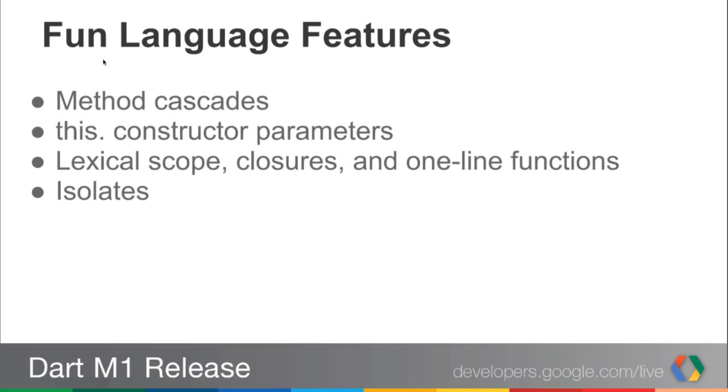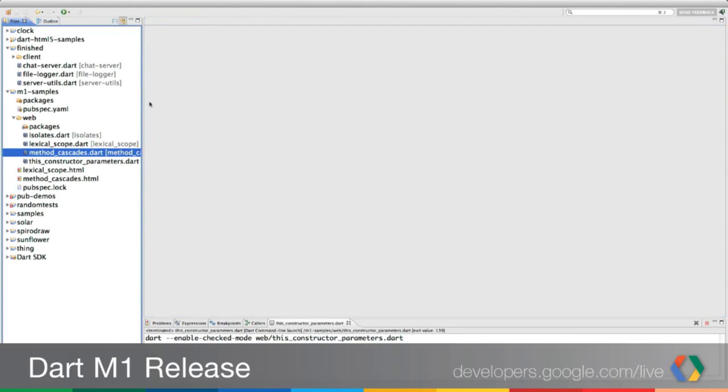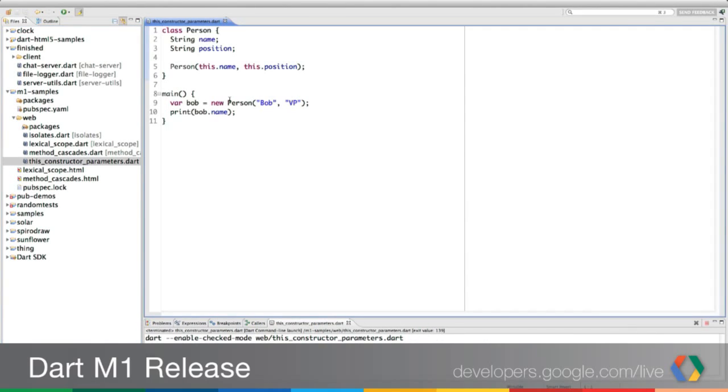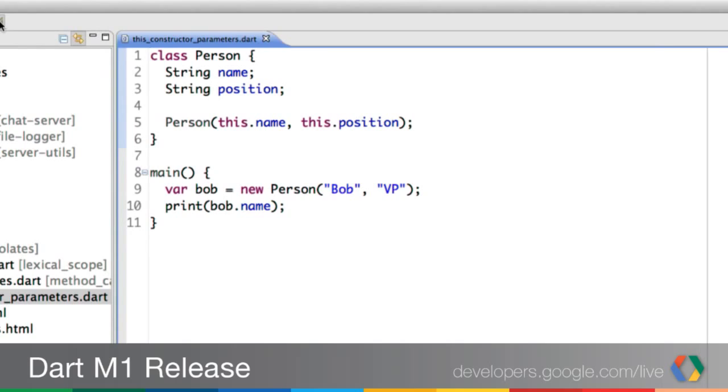Okay, so what other demos do we have? The this-dot constructor arguments. Okay, cool. Now this one's been in since before M1. This is one of my favorite things.